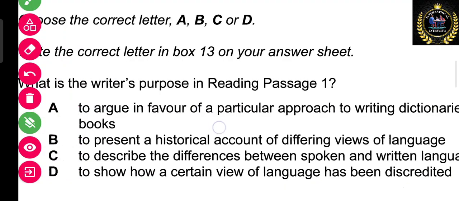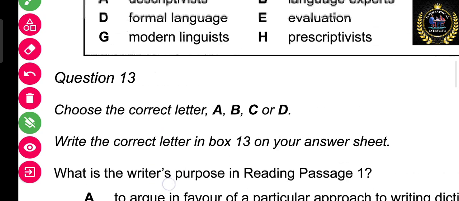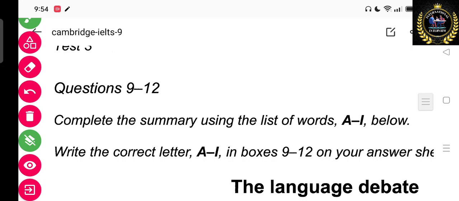So let's see where the answer is. Let's go to the paragraph. It will be mentioned in the last paragraph.